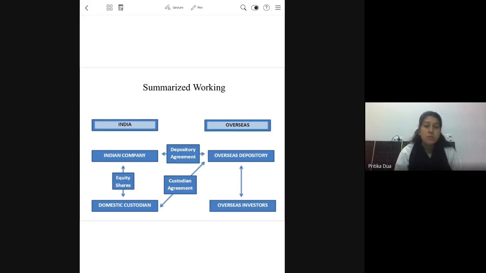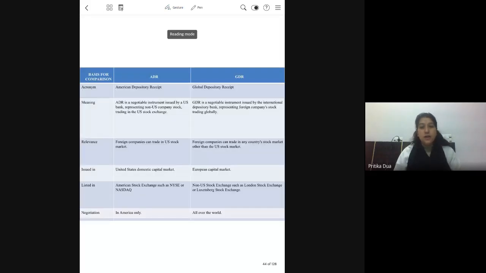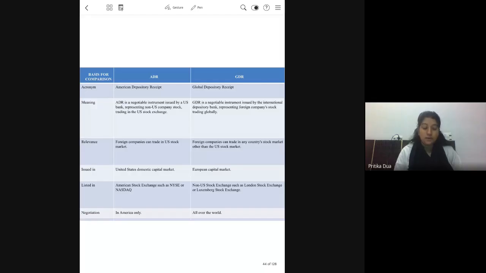We will now move to the difference between ADR and GDR. So the points are there. Where is the listing of these depository receipts taking place? Which markets are open for such depository receipts? All the points are there on your screens. So it is basically the territory which is defining the difference between ADRs and GDRs.